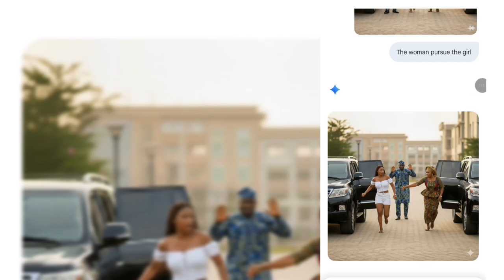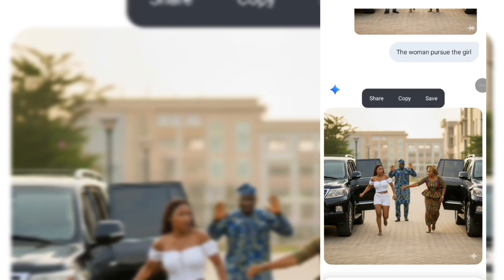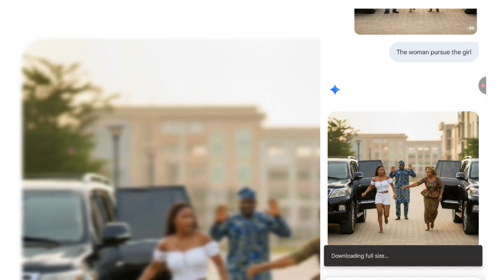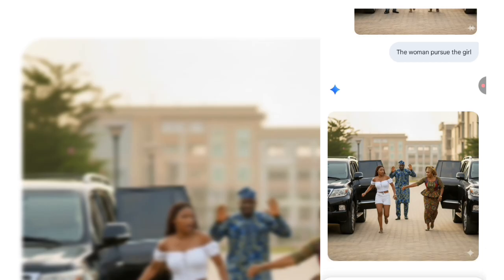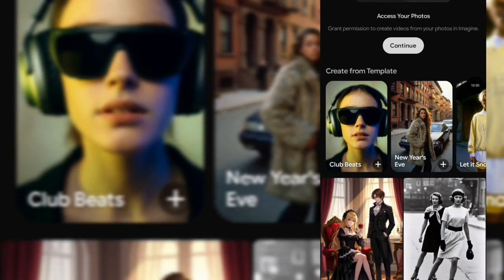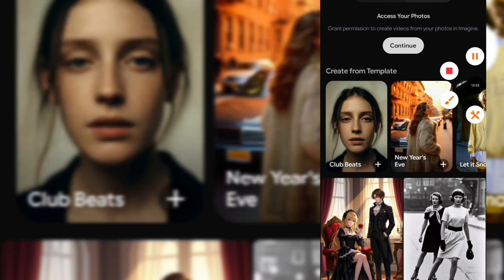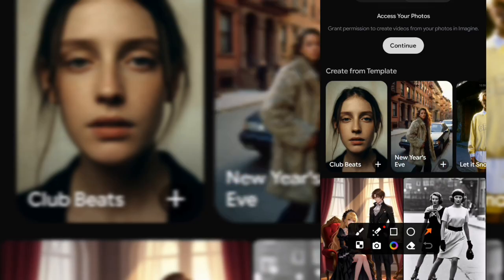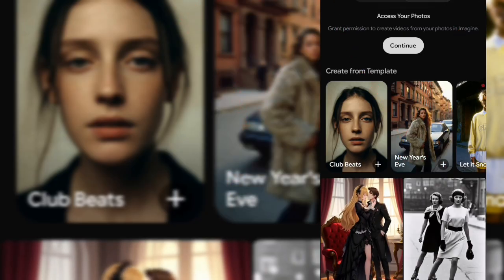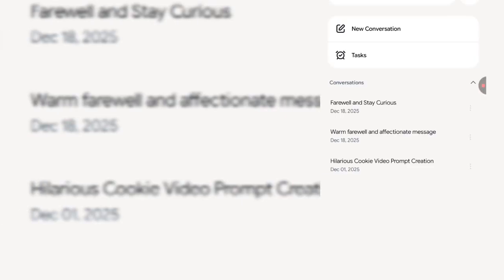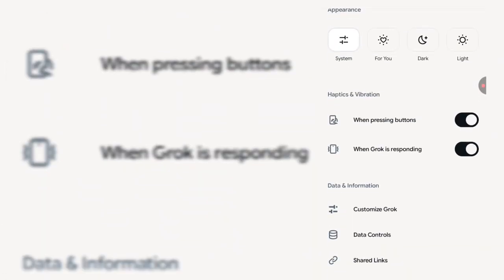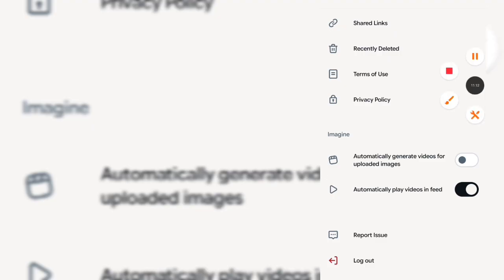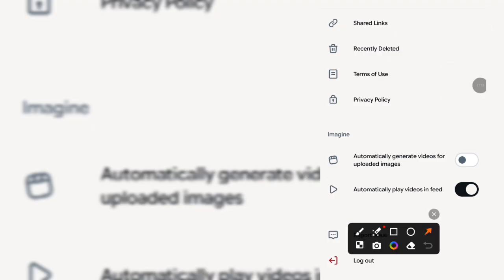So now I just finished creating all the pictures, so I'm just going to save the last picture. Then we are going to move over to Grok. So we're just going to be turning these pictures into a video to form our movie. So once I get over to Grok, what I'm just going to do is to come over here. If you don't have an account with Grok before, you can sign up with Grok, just come over here. Then you go to where your email is. Then all you have to do is, you see this automatically generate videos for upload, you turn it off.